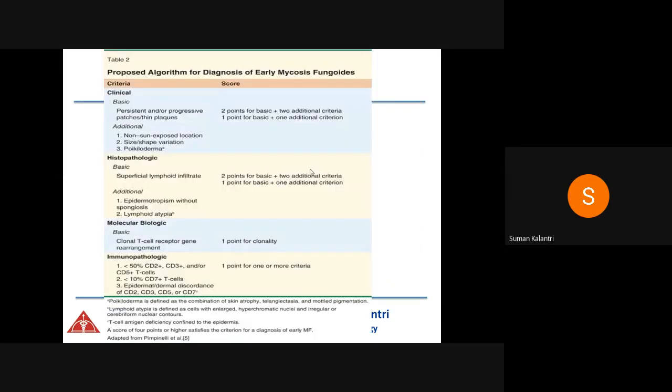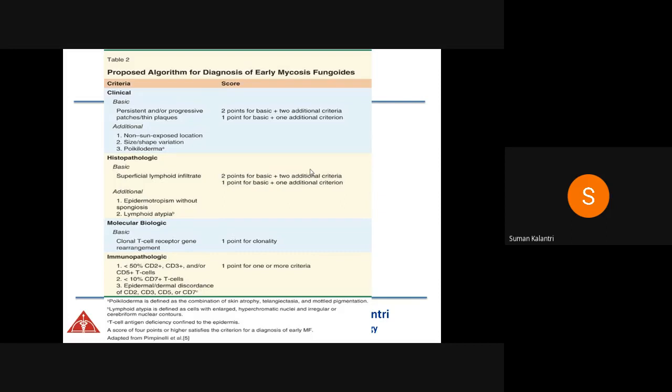And now going on to the algorithm which is proposed for the diagnosis of early mycosis fungoides. The criteria are under 4 categories, which are clinical, histopathological, molecular, and immunopathological, and the scoring is done likewise. So in the clinical category, we have basic and additional. Basic includes persistent or progressive patches and thin plaques, and additional criteria being non-sun exposed location, size or shape variation, or poikiloderma, which is a combination of skin atrophy, telangiectasia, and mottled pigmentation.